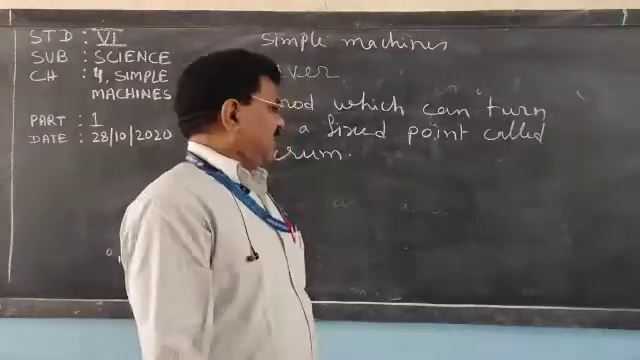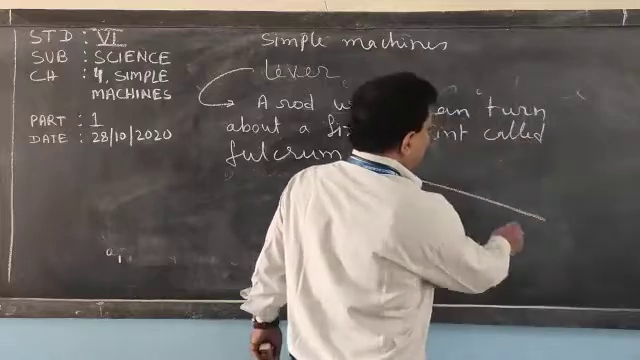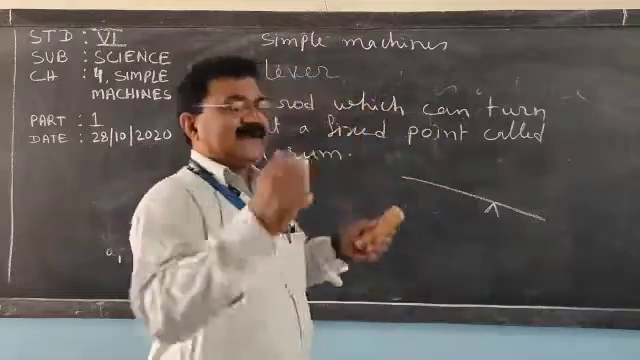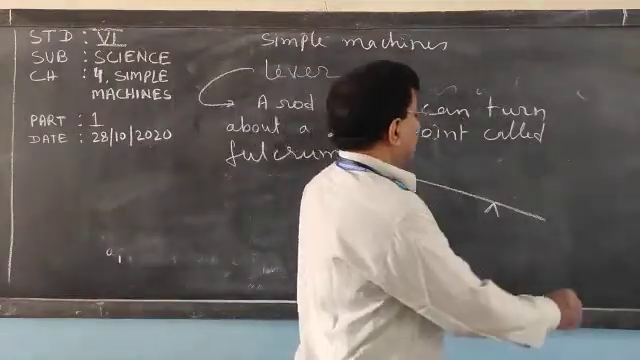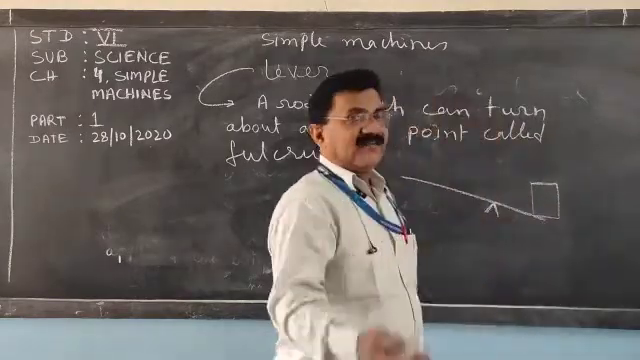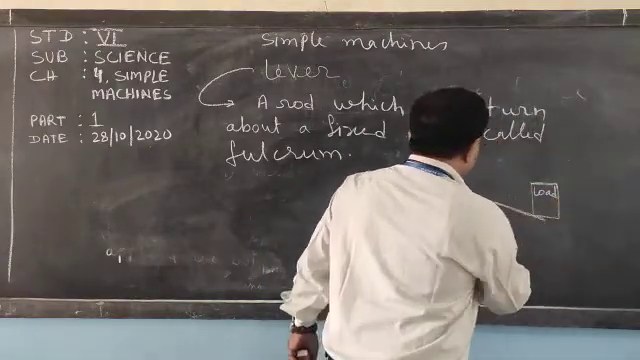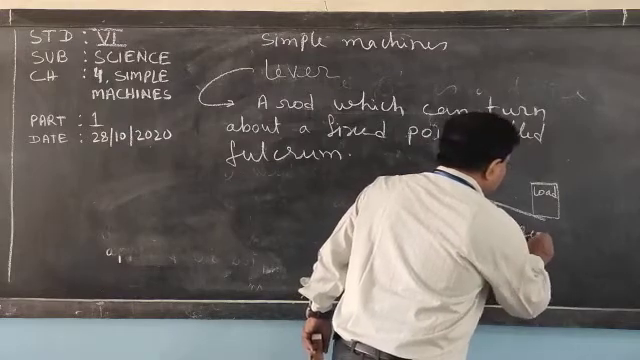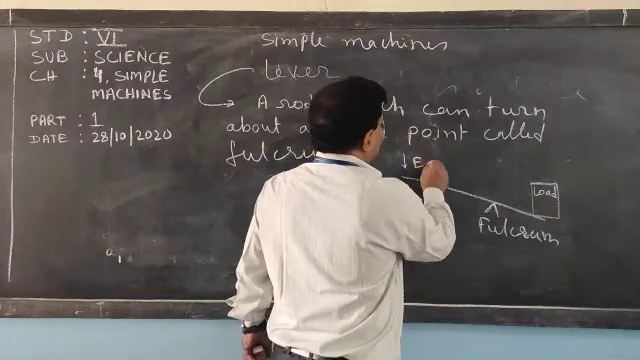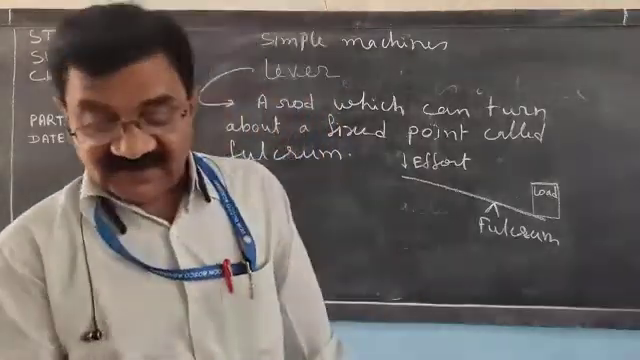Now, 3 things here you have to see. Suppose this is a rod, and this is a fixed position from where you can turn this rod, and here something is kept which you have to lift. So what will you call it? You will call it load. This is the fulcrum. And the force which you are applying here is called the effort. So 3 things we have discussed here.